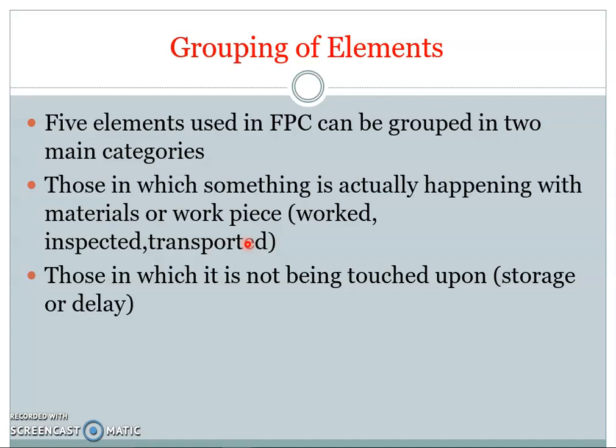Now we have seen the grouping of elements based on whether the workpiece or material is touched while recording the process. In the first group we record the elements where material is touched, and in the second group the material is not touched, where we use the elements storage or delay.